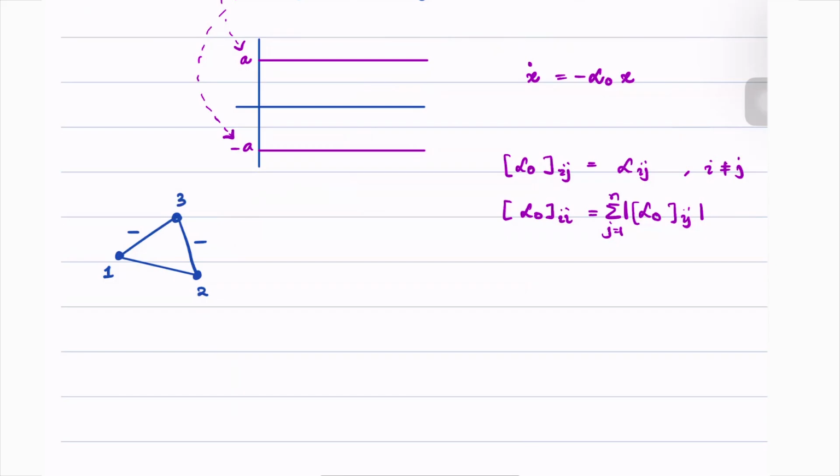The answer is yes, because we can divide this network again into two factions. 1 and 2 are cooperative with each other, and they're both antagonistic towards 3. What would this modified Laplacian look like? It would take the following values. Let's first write the standard Laplacian. The standard Laplacian is equal to